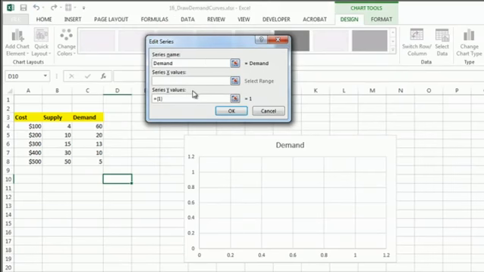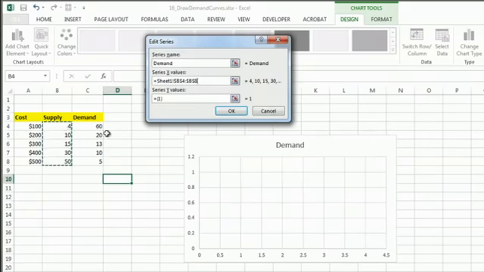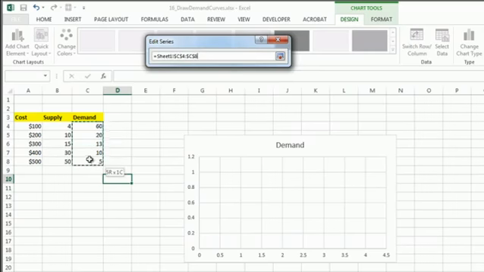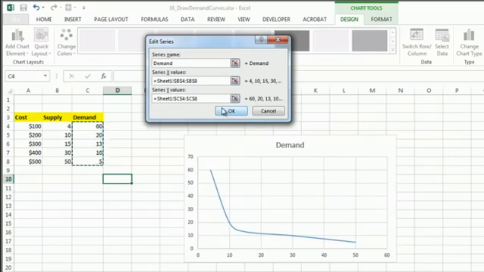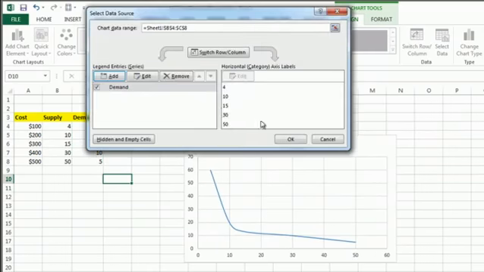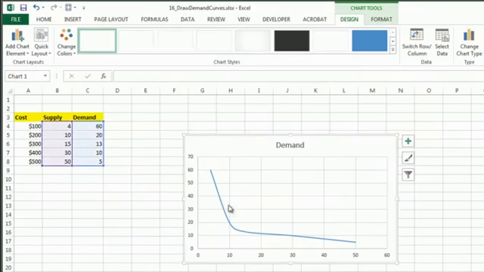And my X, here's the key about the supply and demand charts. You definitely want to be sure that your supply is on the X-axis and that your demand is on the Y-axis. And there we have a demand curve.